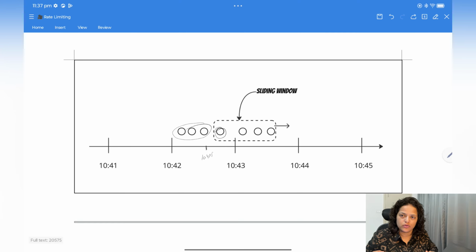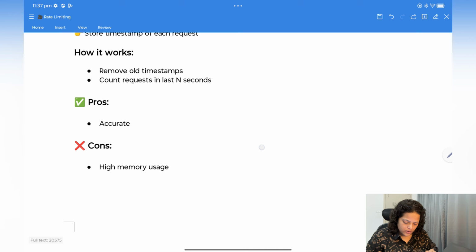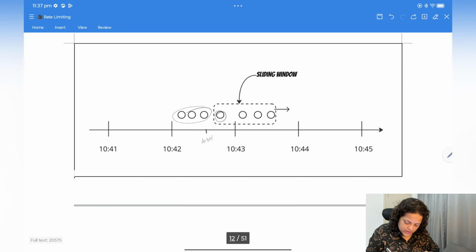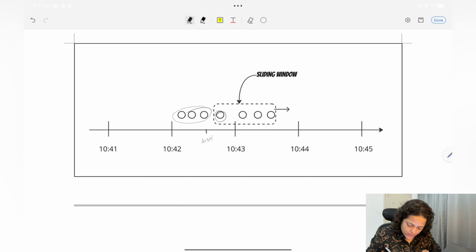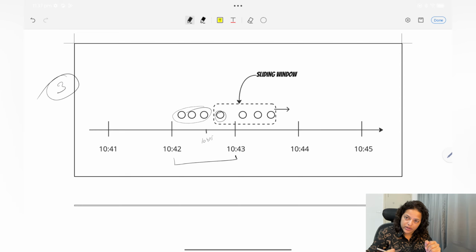Let's jump to the theory part first. Sliding window: store a timestamp with each request, remove old timestamps and count requests in the last n seconds. So what are the pros? Accurate. And cons: high memory usage, because he is doing this extra processing. So what he will do, let's say this is from 10:42 to 10:43, you have 1 second, which is one window. Maximum he can process 3 requests, but here he is tracking the last window, meaning the last 1 second window.